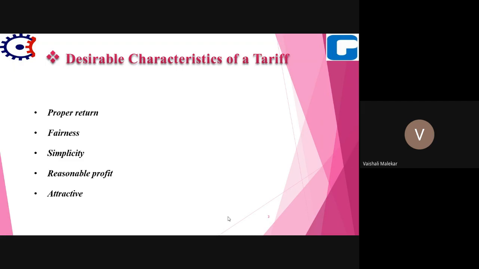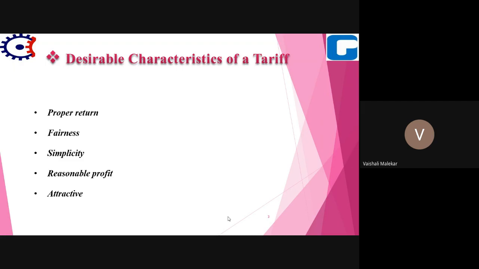which consumers have to keep in mind, as they have to pay for electricity. Electricity distribution companies are supplying the power, but they are taking the cost of generation, transmission, distribution, operation, maintenance, as well as some profits. So we should know what type of tariff we have to pay. As we are paying the tariff in terms of an electricity bill, the customer should know what they are paying.